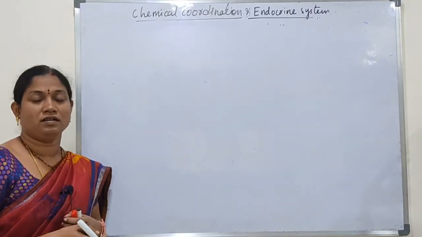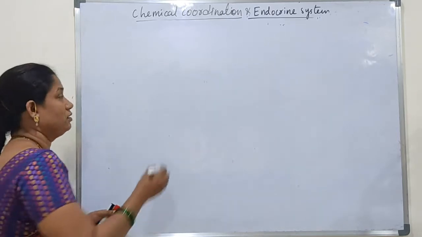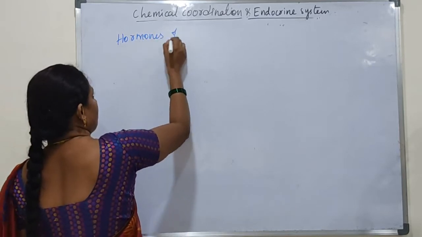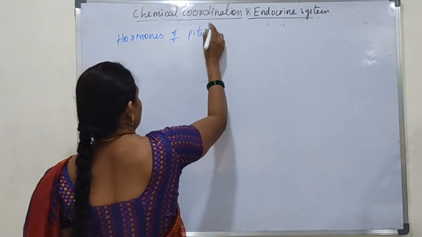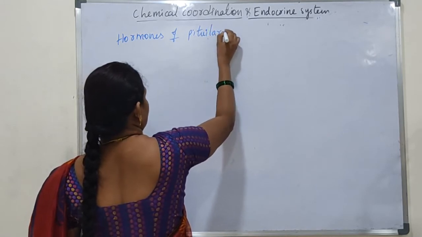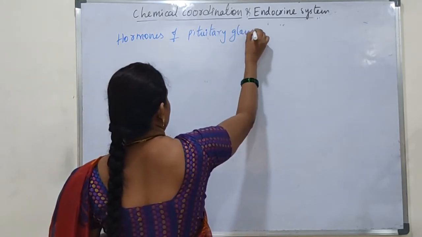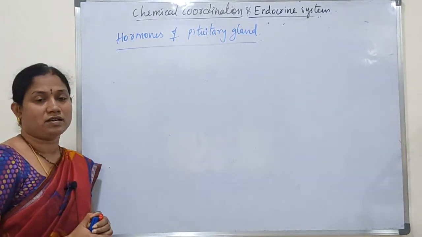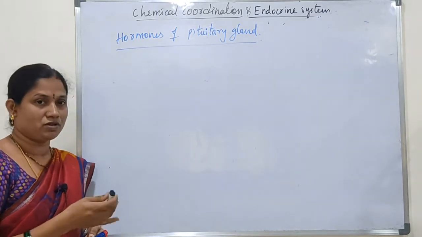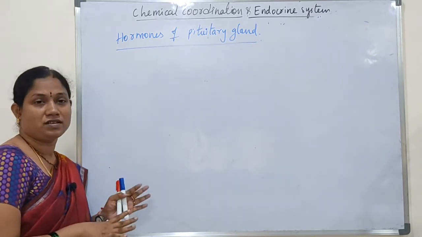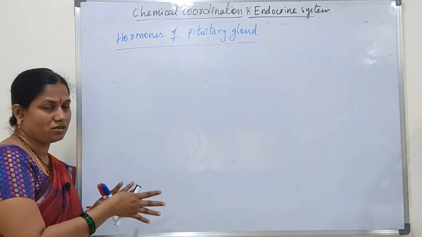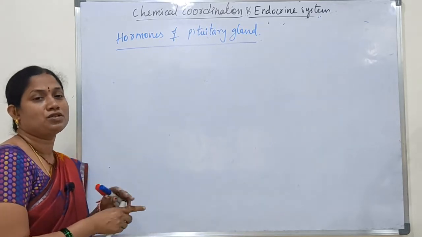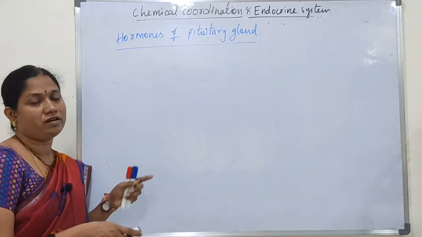Next we will see the hormones of pituitary gland. Generally it secretes different types of hormones. The pituitary gland, as we have already seen, can be divided into two regions: the anterior pituitary gland and the posterior pituitary lobe. Both anterior and posterior secrete or release different hormones.